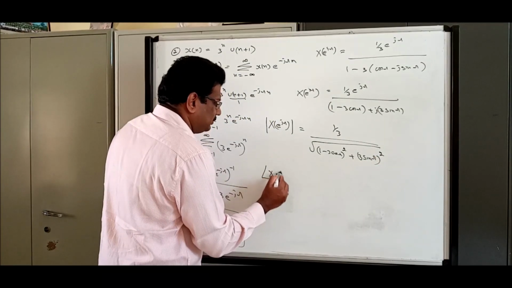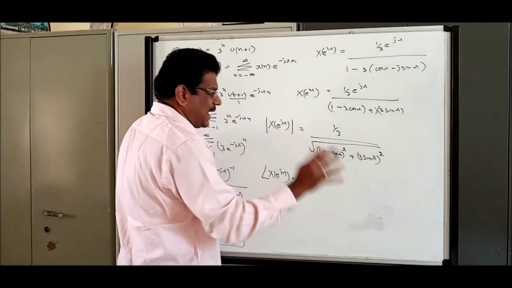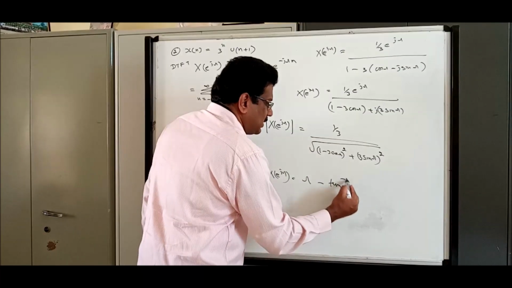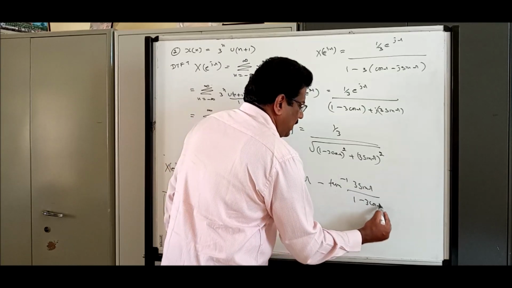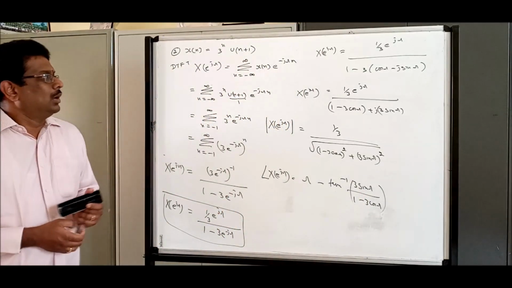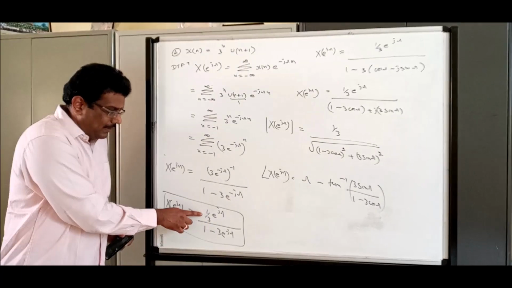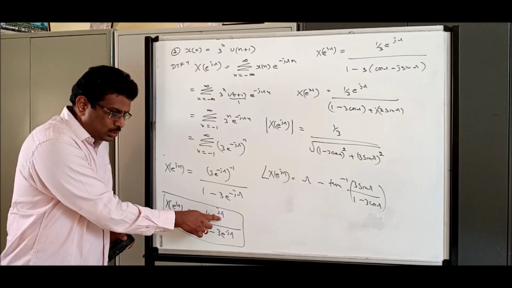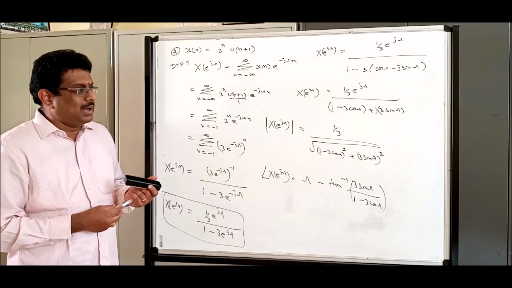What about the angle? Very simple. Numerator directly visible, omega is the angle, over minus because of the denominator. The denominator angle is tan inverse of 3 sin omega divided by 1 minus 3 cos omega. Okay, so this is the magnitude and angle. We will see some more, but make sure this concept is very critical. Magnitude and angle visible: magnitude is 1 by 3, angle is omega. Because of this 1, I am converting into cos and sin. One of the important key factors.